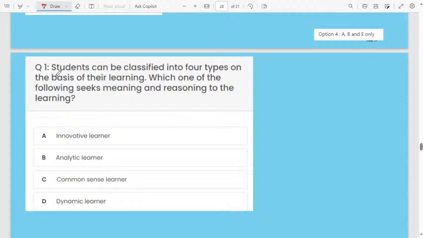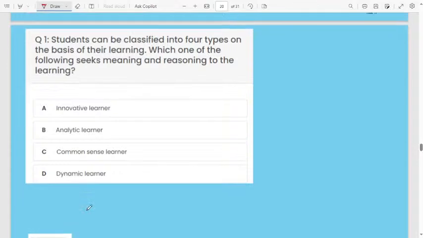Students can be classified into 4 types on the basis of their learning. Which of the following seeks meaning and reasoning in the learning? If students are divided into 4 different groups, what will it indicate? A, innovative learner. B, analytical learner. C, common sense learner.